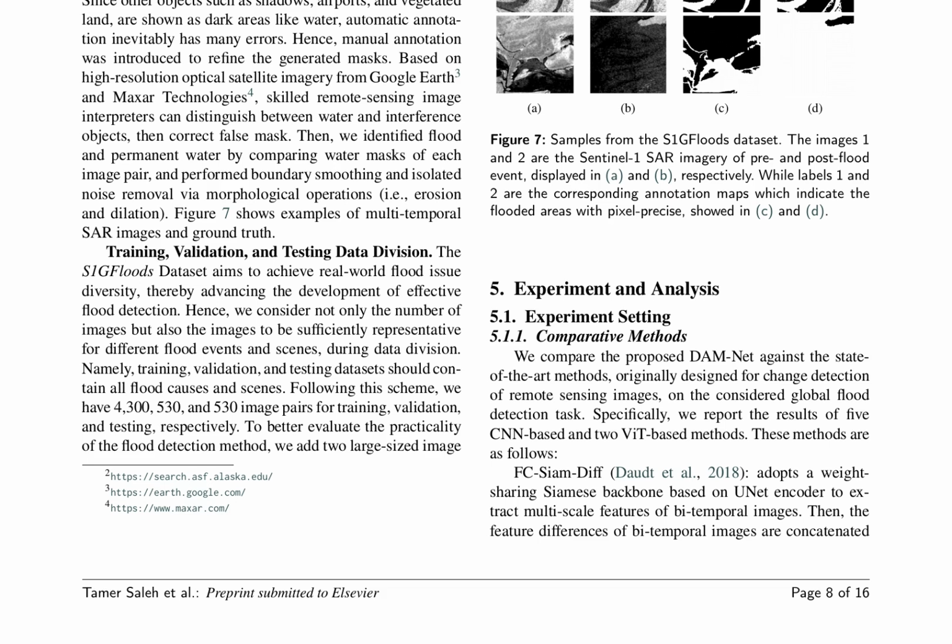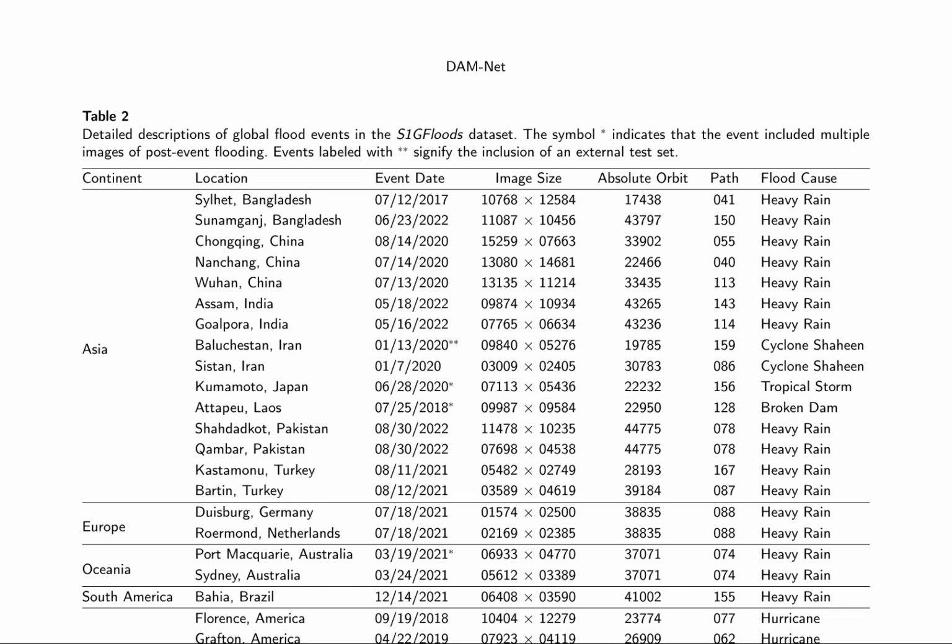The S1G floods dataset is designed to advance the development of effective flood detection methods, particularly by evaluating the practicality of various detection methods. The S1G floods dataset table on page 9 of the research paper presents comprehensive descriptions of global flood events. It spans across continents including Asia, Europe, Oceania, South America, North America, and Africa, encompassing a variety of flood causes such as heavy rain, cyclones, tropical storms, broken dams, and hurricanes.